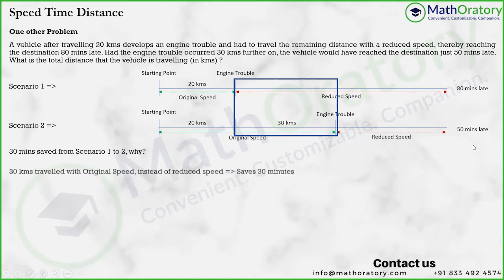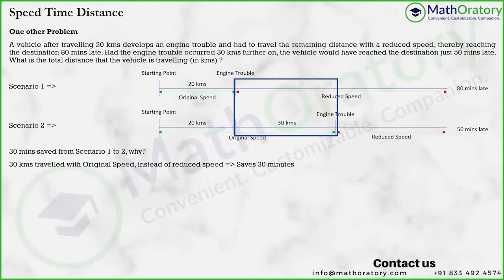So this 30 kilometers traveled should have created that difference of 30 minutes, right? This 30 kilometers was traveled with the original speed in the second scenario, instead of the reduced speed in the first scenario. So in the second scenario, we traveled with the original speed, with green color, and in the first scenario, we traveled with the reduced speed, with the red color. That saved 30 minutes, isn't it? So this is where the time difference is coming from.